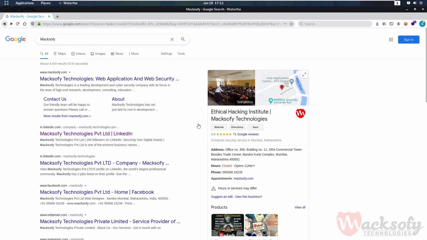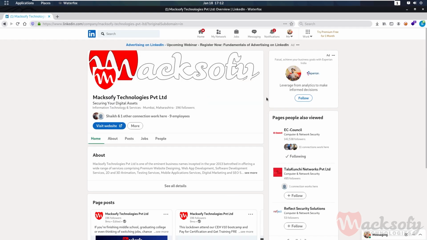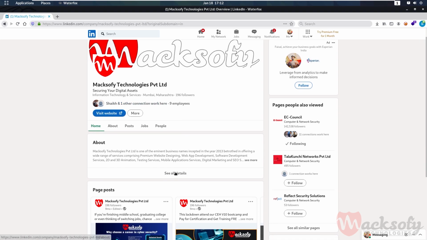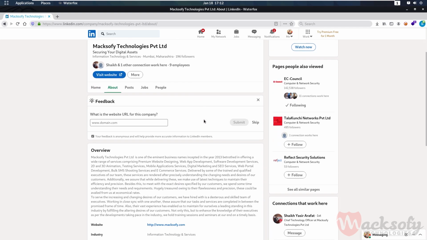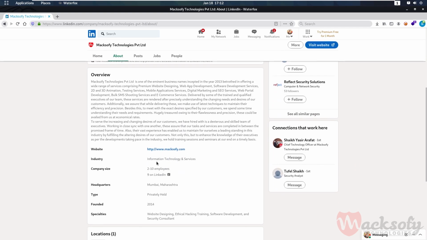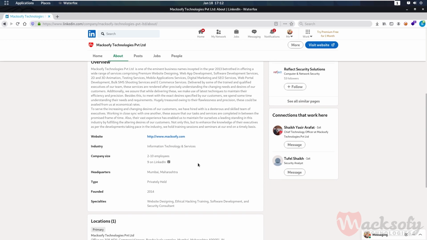So now let's check the target company on LinkedIn.com, which is a famous social networking site for jobs and people search. So as the page loads, we can see the target company and all the details about the company, the website, the industry which they are in, the company size, headquarters, and much more, even when the company was founded.